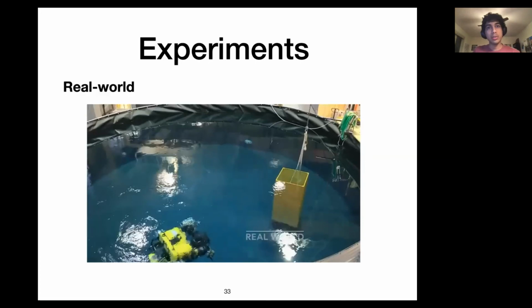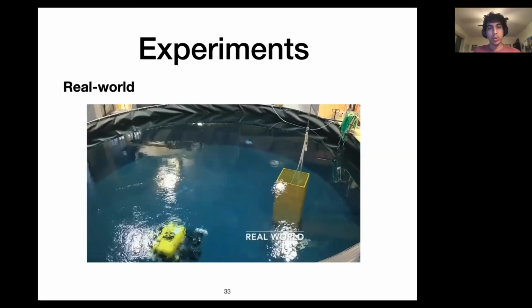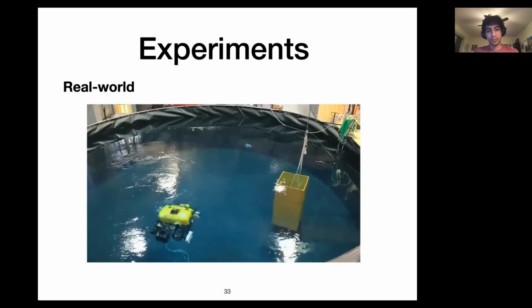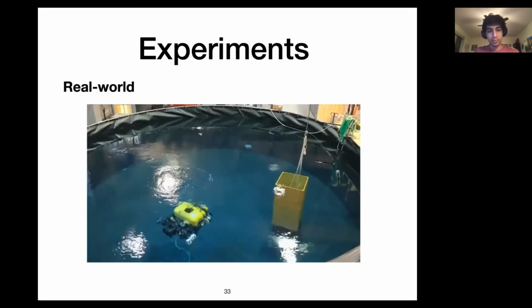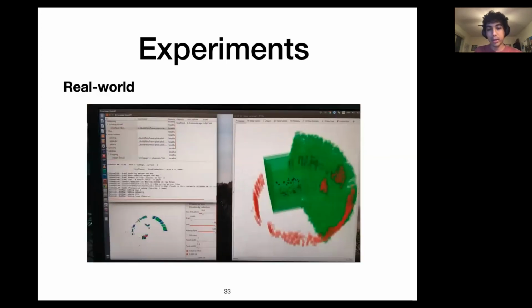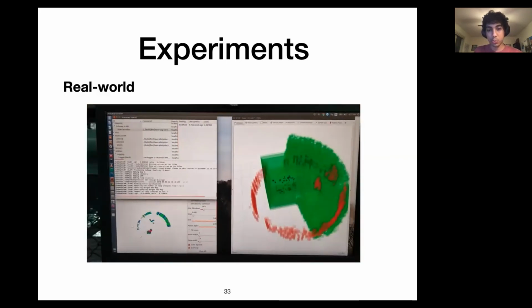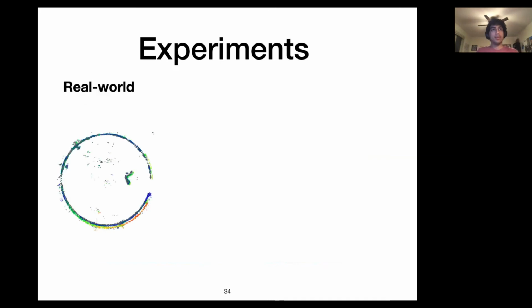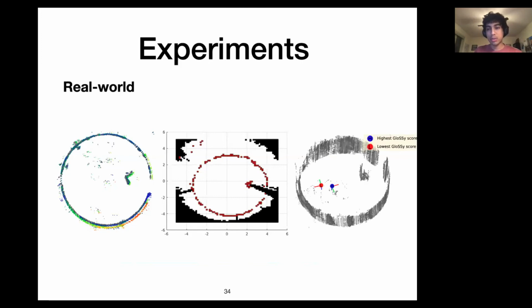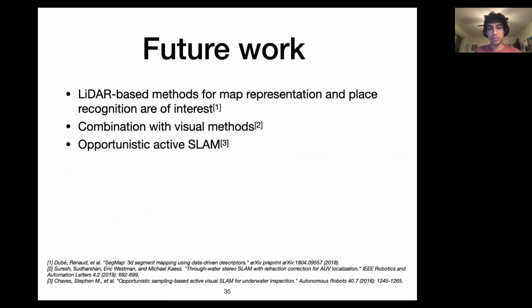In a real-world experiment in an underwater tank, we image a piling-like structure here, as you can see. And we also build a map on the fly and execute our active revisits. Here we can visualize the ground truth point cloud versus our resultant map with a heat map showing cloud-to-cloud error. We visualize a cross-section of the final occupancy map and some examples of good and bad loop closures.